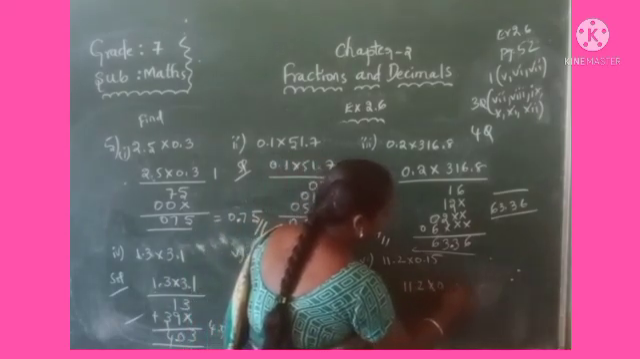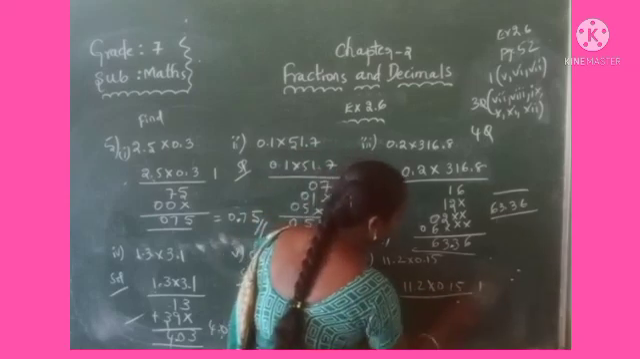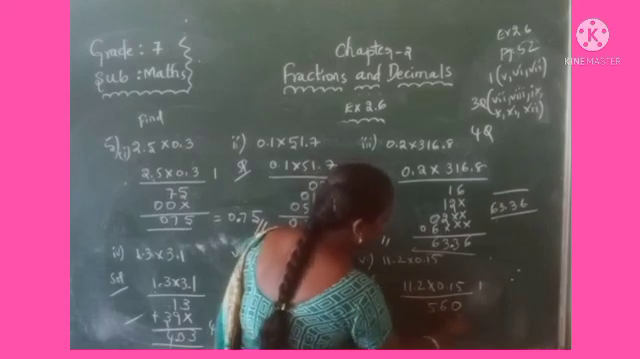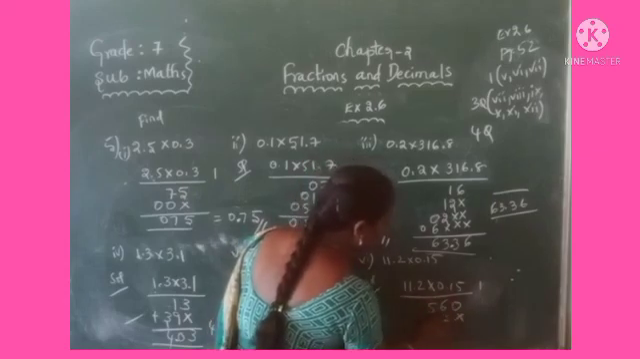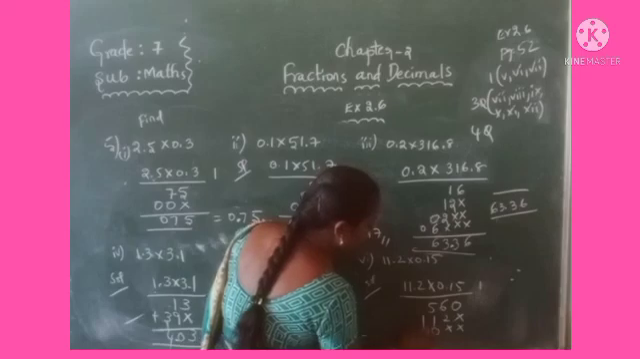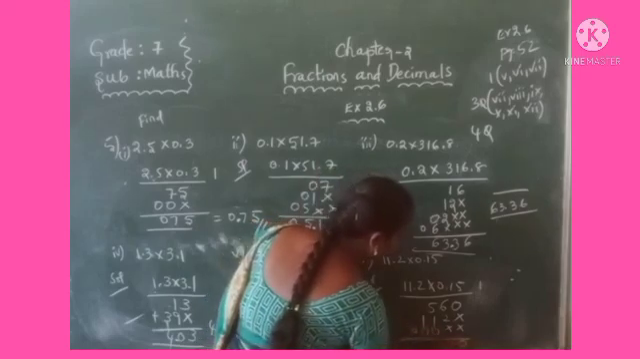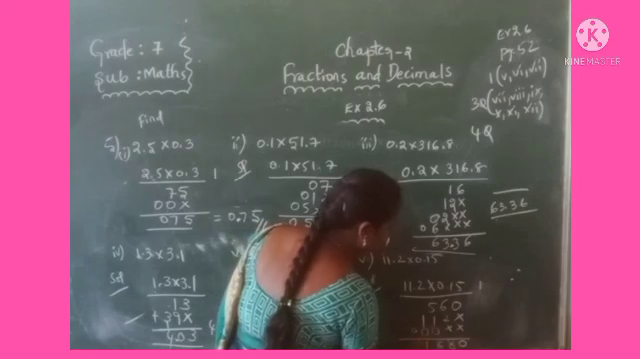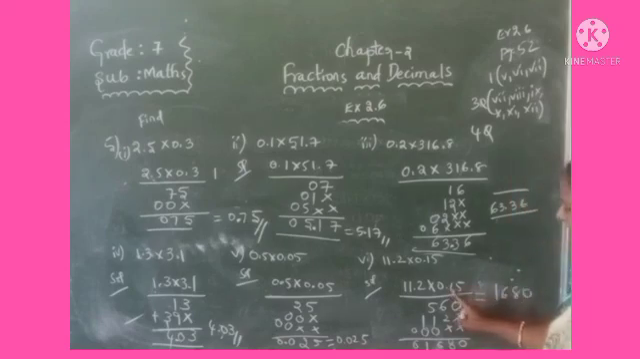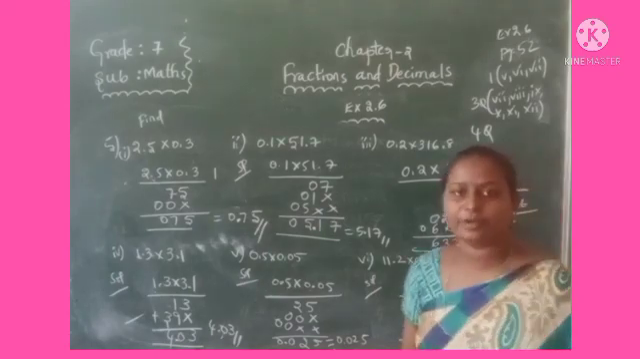Last one, see, the sixth one. 11.2 into 0.15. Multiply: 5 2s are 10. Next 5 1s are 5 plus 1, 6. 5 1s are 5. Leave the first place value here. 1 2s are 2, 1 1s are 1. Then after, 0. Add: 1680. Where do you have to give the decimal point here? 2 digits after, here 1. Then total 3. So we got 1.680.